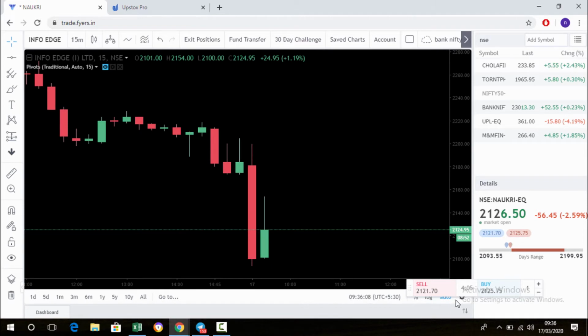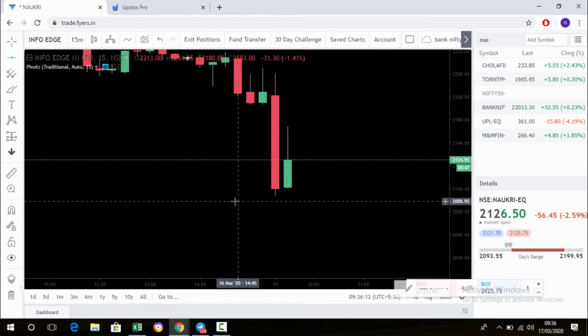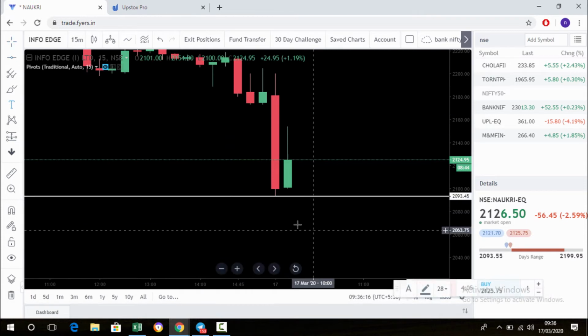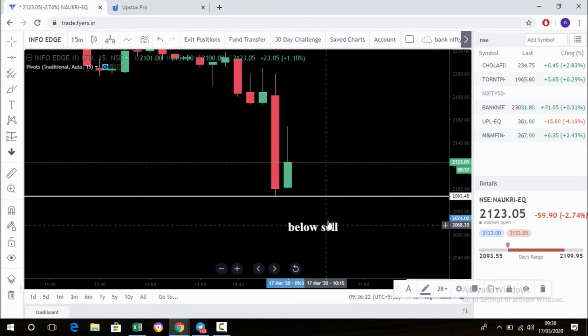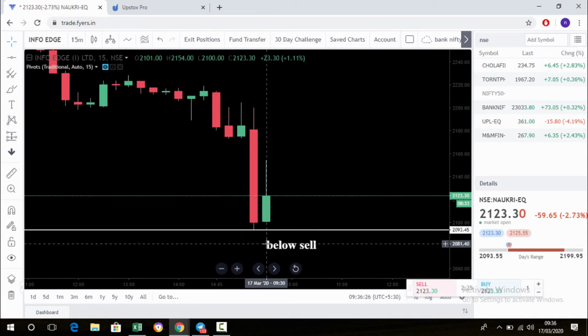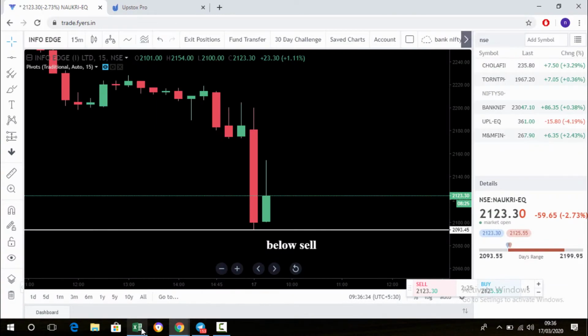Okay, below the candle, sell. So this is the huge candle. Below that candle it's a sell. So now this scanner helps to select the best stocks for the 50 minutes breakout, buy and sell. Let's see how it performs.